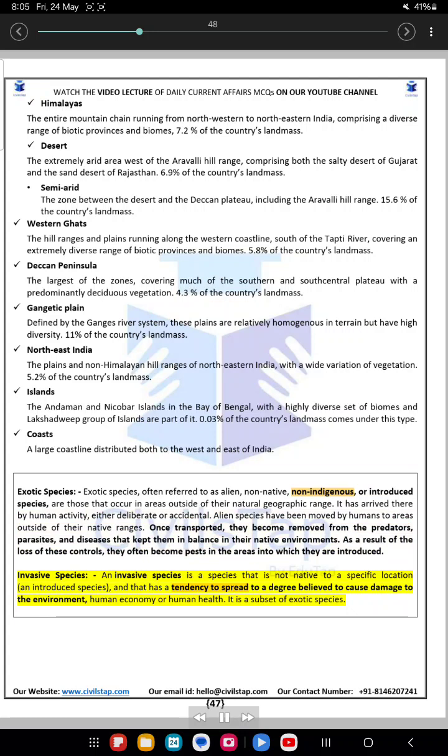Invasive species. An invasive species is a species that is not native to a specific location, an introduced species, and that has a tendency to spread to a degree believed to cause damage to the environment, human economy or human health. It is a subset of exotic species.